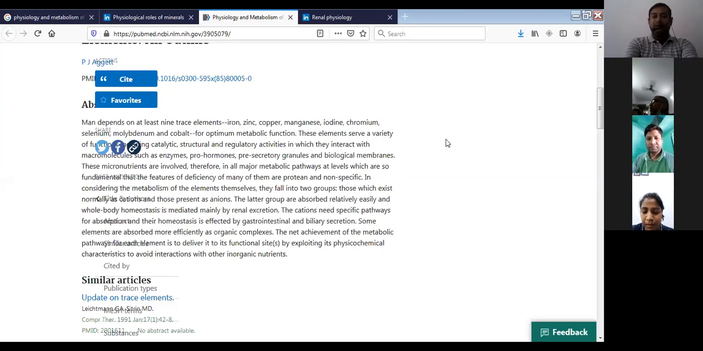So basically regarding the trace elements,